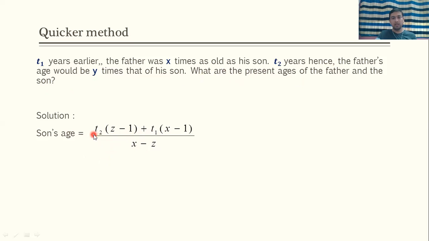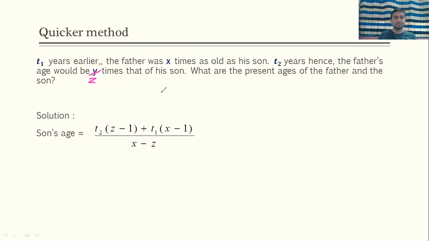What is T2? T2 years after. Okay, so hope you can make this thing. So T2 years hence the father's age will be what? z times that of his son. So T2 in bracket z minus 1. Okay, instead of y, it should be z. Okay, यहाँ पे करेक्शन कर लेते हैं. Instead of y, हमें यहाँ पे z चाहिए. Okay, so just remember this thing.